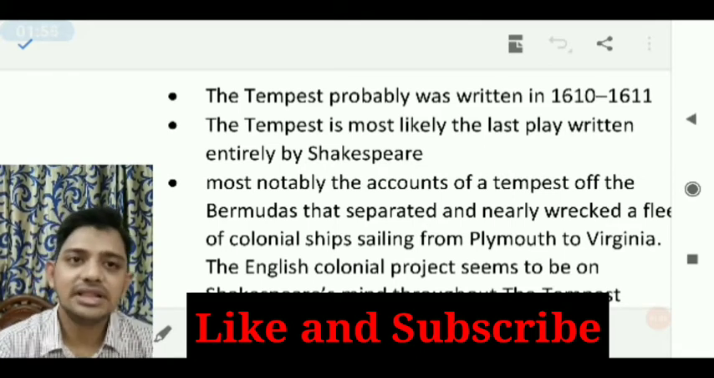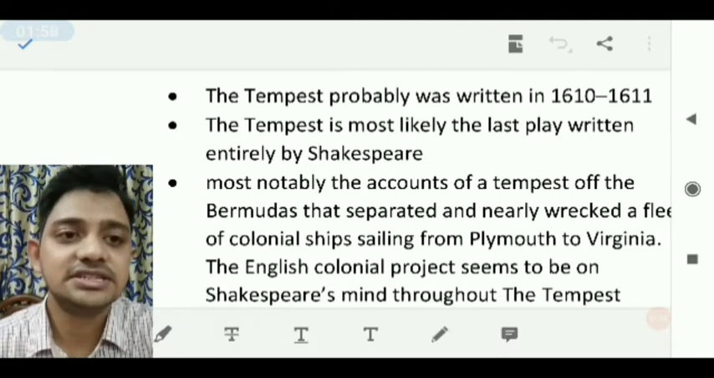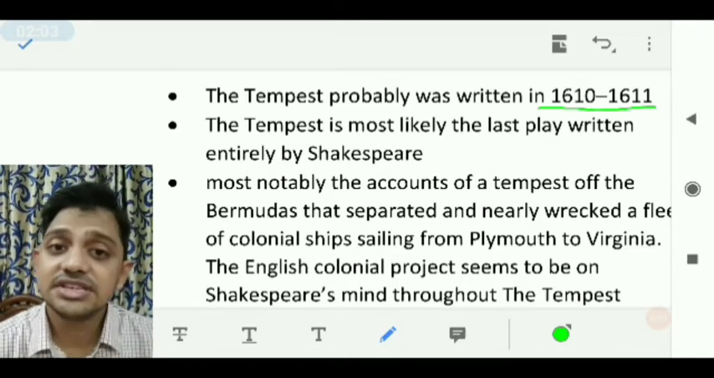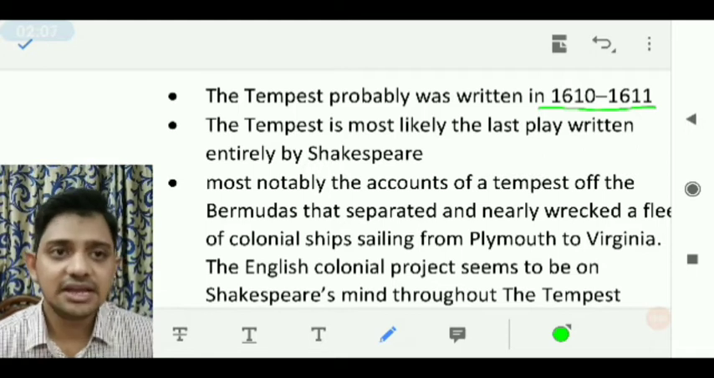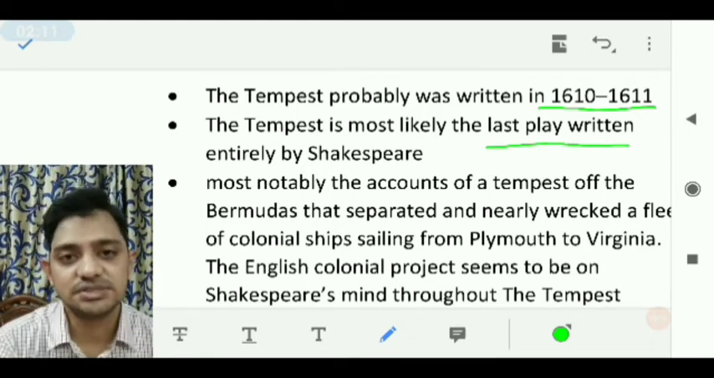Now, let's see. This Tempest was written probably in the years 1610 and 11. And 1616 is the year when Shakespeare died. So it seems that this play is one of the last plays written by Shakespeare.